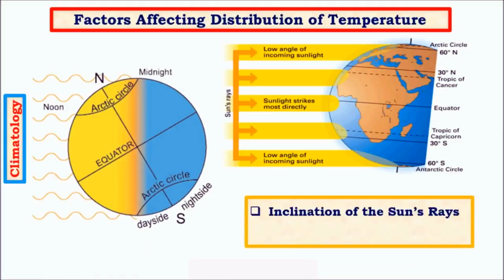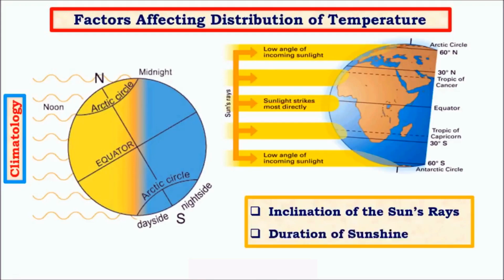The first important factor is inclination of sun's rays. We know that Earth is spherical in shape, to be specific, geoid in shape. Due to this shape, the intensity of sunlight received at various latitudes is different. For example, at the equator, the sun's rays are straight or direct. As a result, their intensity is very high, whereas at the poles, due to the slantiness of rays, they are spread along a very large area. As a result, their intensity is much lower. So temperature keeps on dropping as we move from the equator towards the poles.